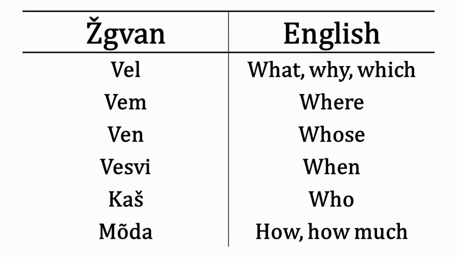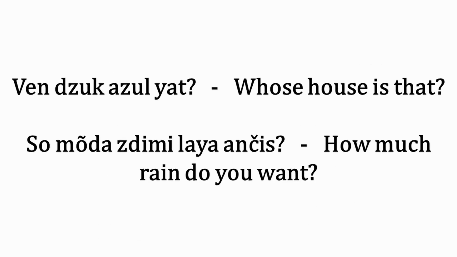There are 6 interrogative pronouns. Among these are moda, meaning how or how much, and ven, which in addition to acting as standalone pronouns, are able to modify nouns. When this is done, a classifier is required, and the pronoun doesn't change itself to agree.